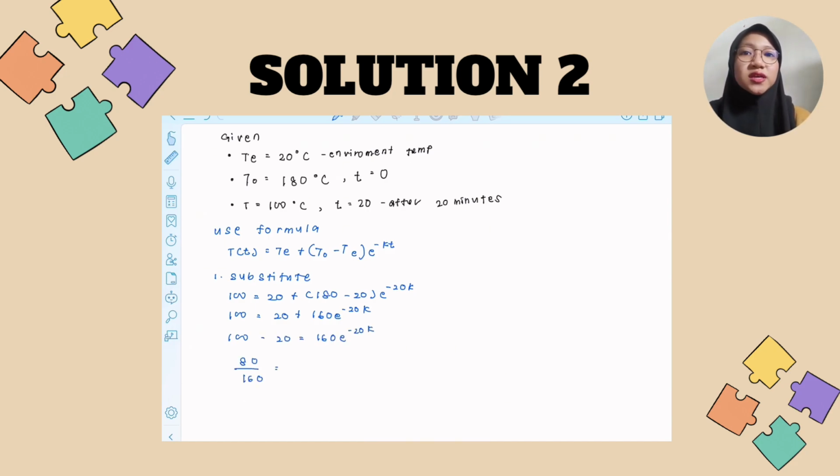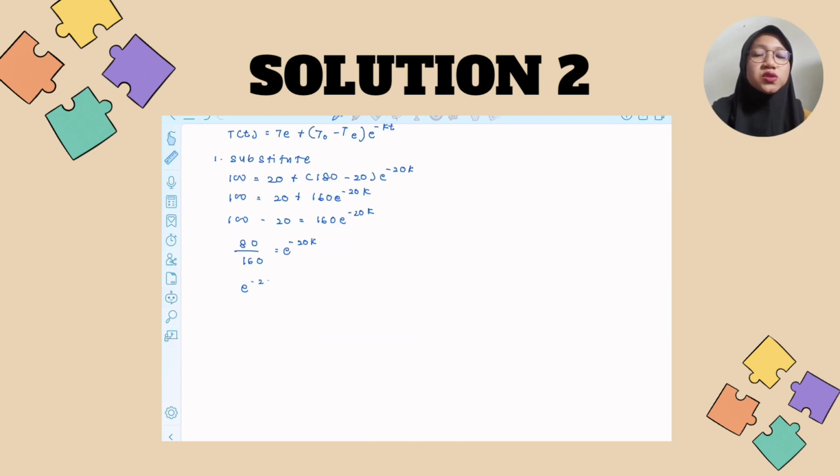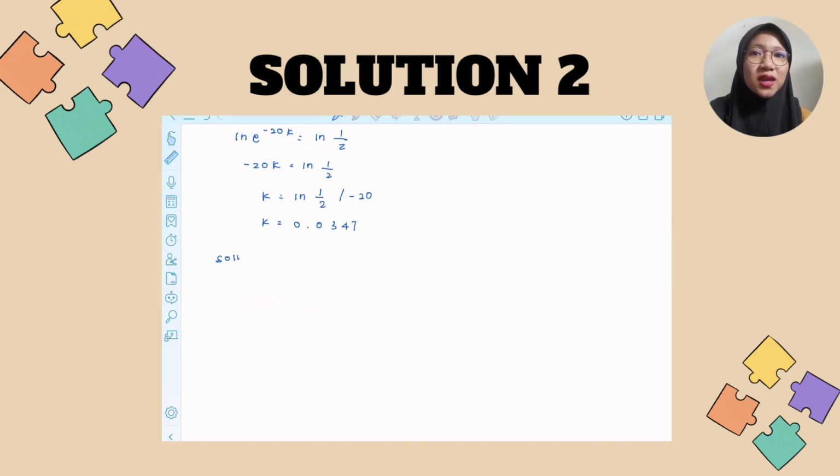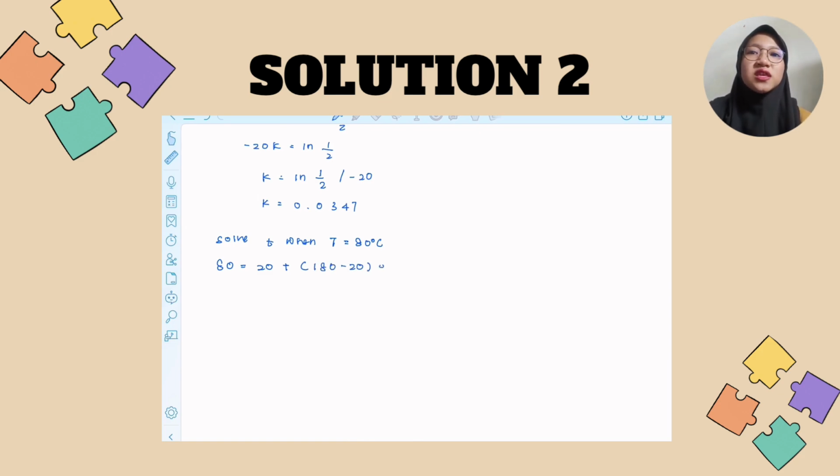So use the same formula. T(t) equals 20 plus 160 times e to the power of negative 0.0347t. We substitute all the values into the formula. We get 80 equals 20 plus 160 times e to the power of negative 0.0347t. Now we subtract 20 from both sides. We get 60 equals 160 times e to the power of negative 0.0347t.